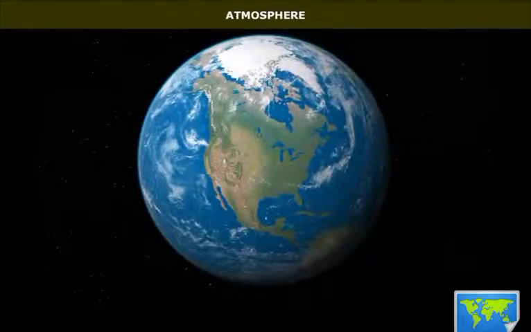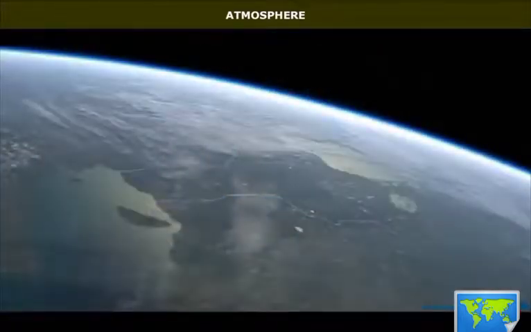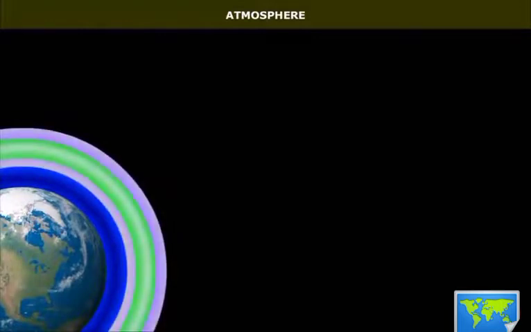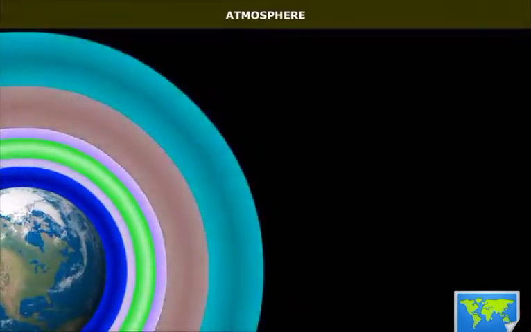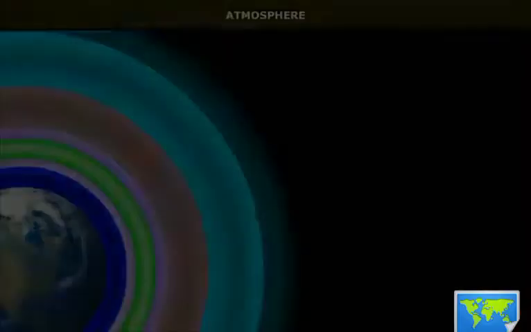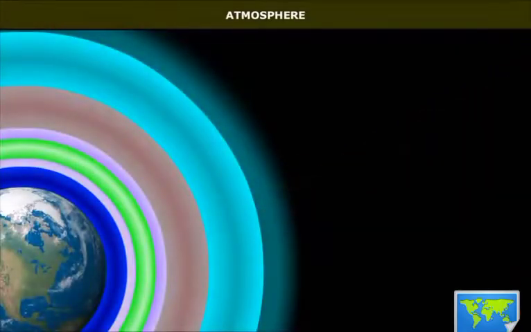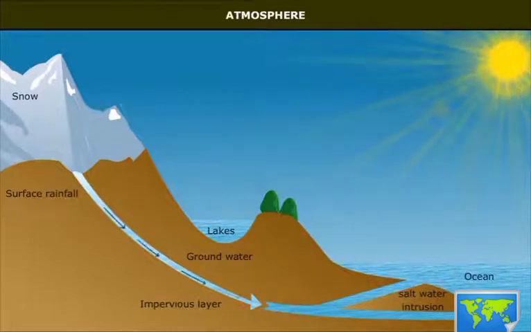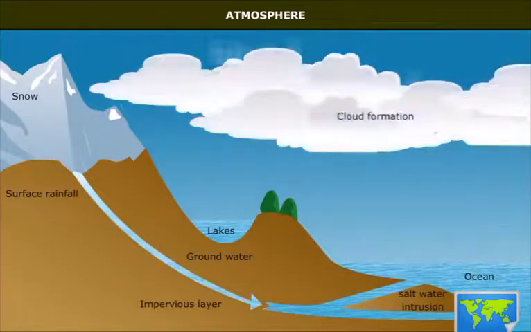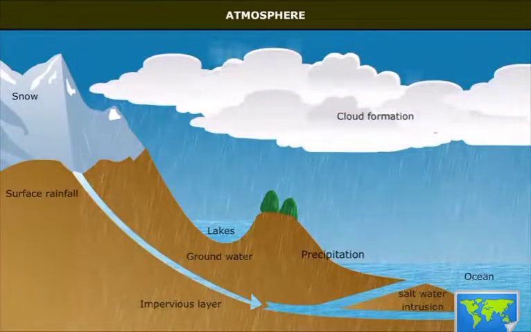Atmosphere. The Earth is surrounded by an envelope consisting of layers of gases collectively called the atmosphere. The atmosphere protects the Earth by screening out deadly ultraviolet rays of the sun and bombardment of space debris. The moisture in the atmosphere makes air humid near the Earth's surface and is responsible for causing condensation and precipitation.